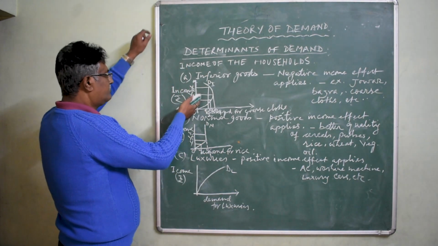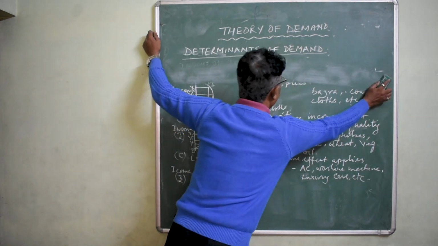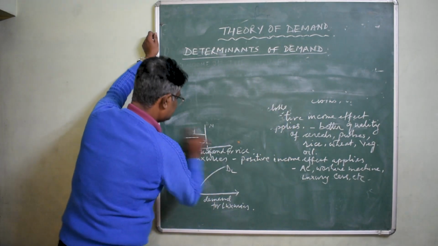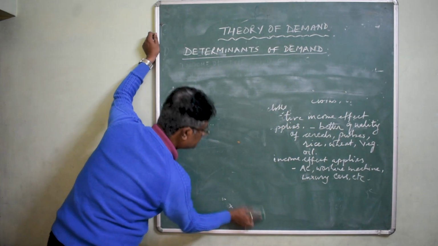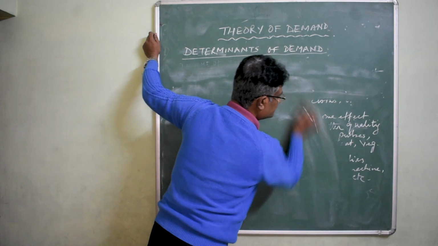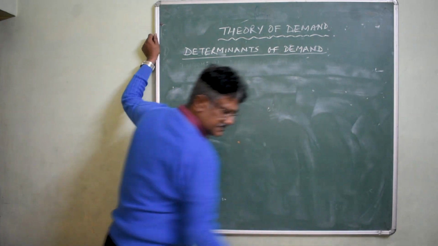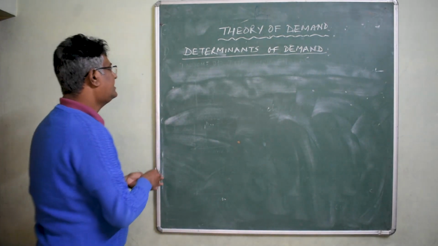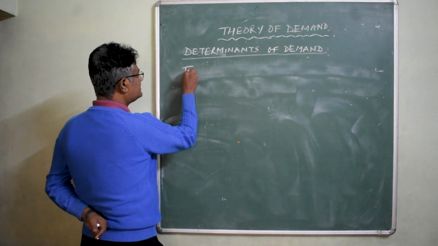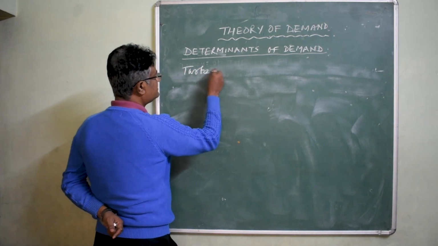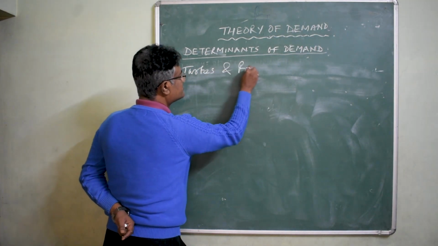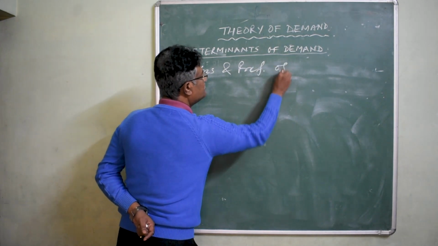Here we are discussing the taste and preferences of the people.